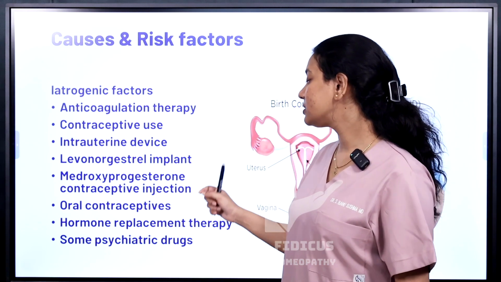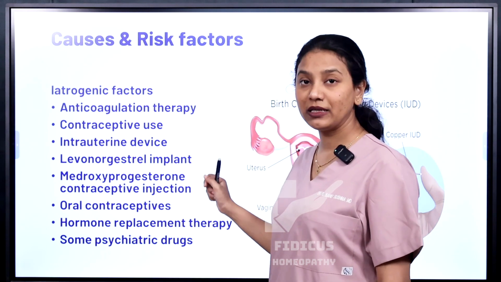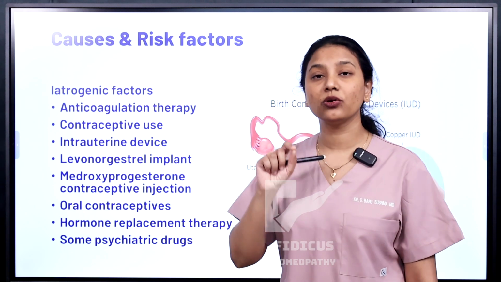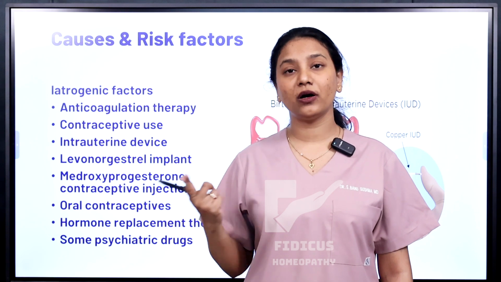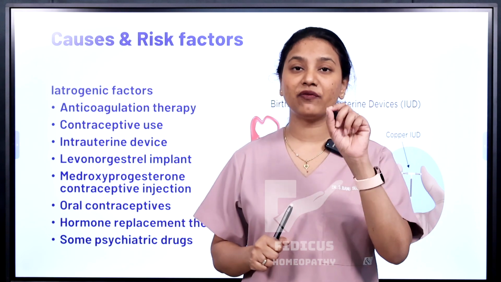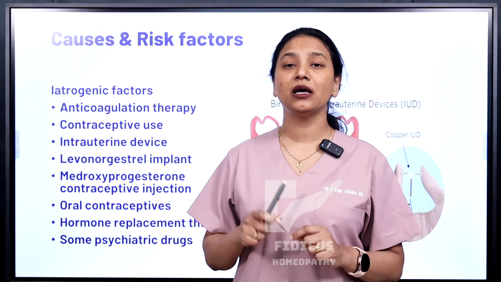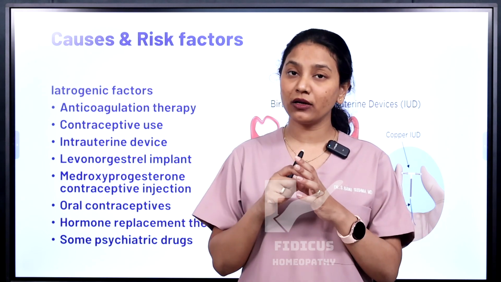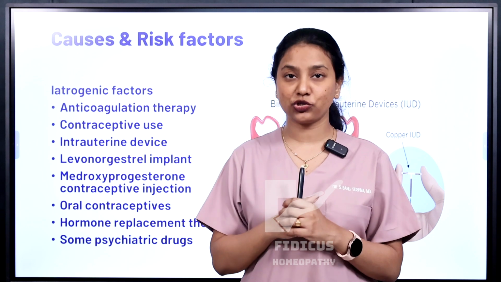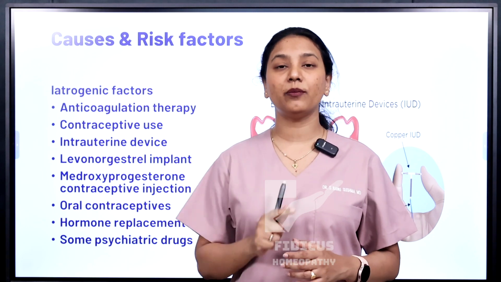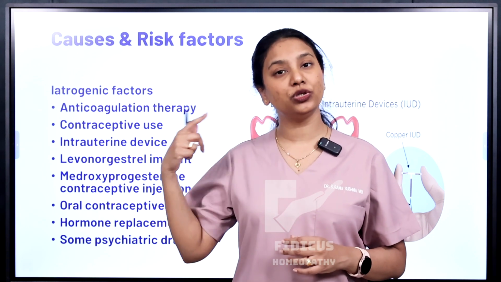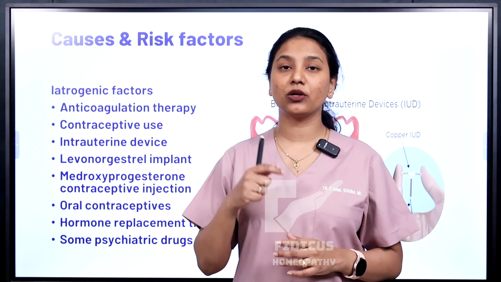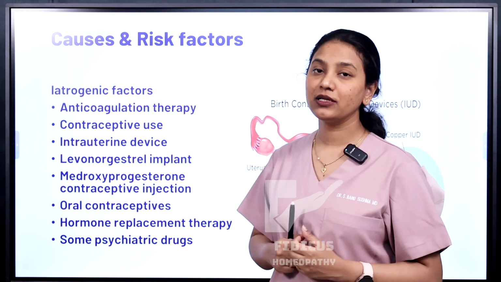Also, if you're using hormonal replacement therapies or some psychiatric drugs, these can trigger abnormal uterine bleeding. If you're suffering from anxiety or panic attacks, certain medications can trigger abnormal bleeding or prolonged bleeding in a certain section of people. All of these abnormal bleeding problems caused by drugs or hormonal pills are called iatrogenic diseases.